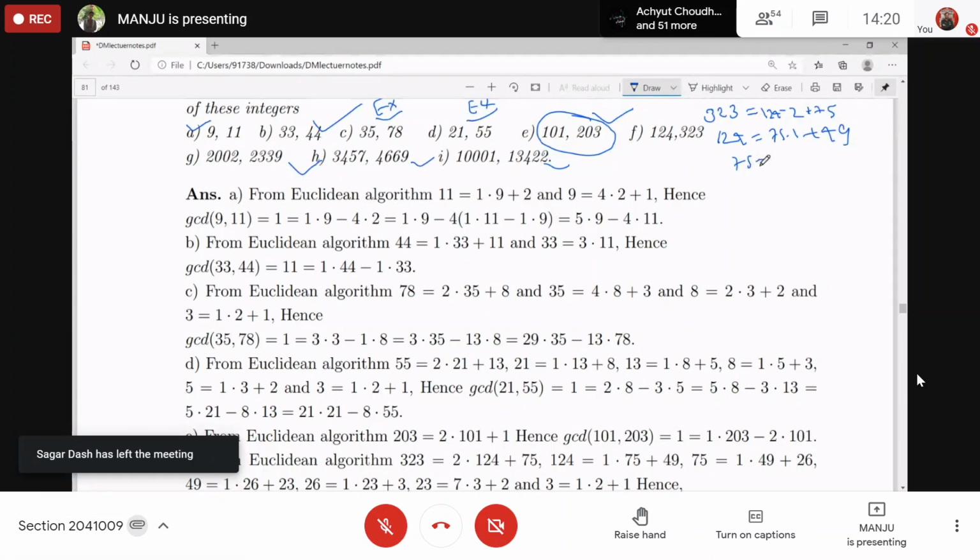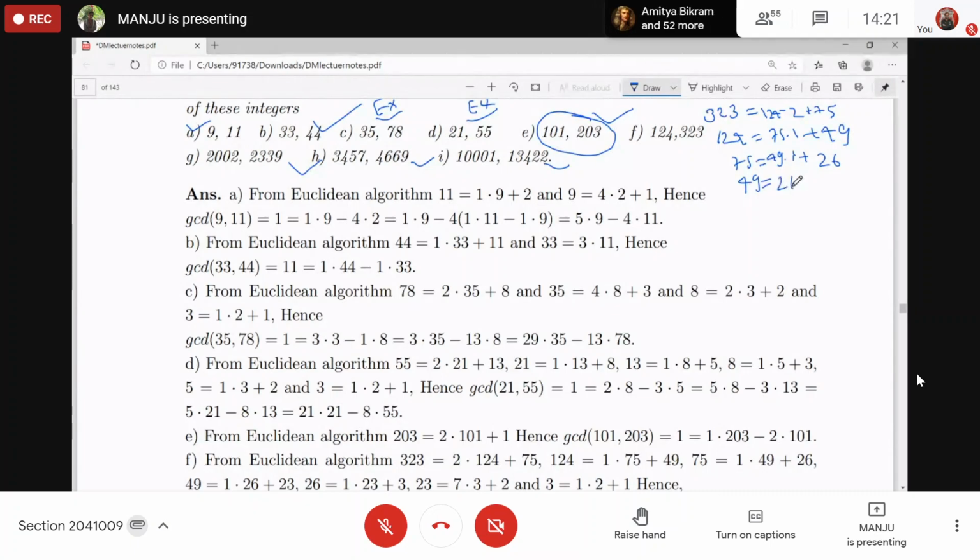You will be having 49 into 1 plus 26. Right? Then take these, 49 divide by 26. 26 into 1 plus, what you got? Plus 23. Then this one, 26 divided by 23. 23 into 1 plus 3.